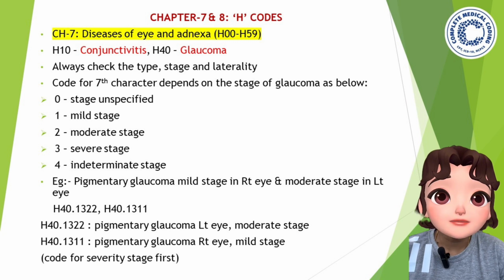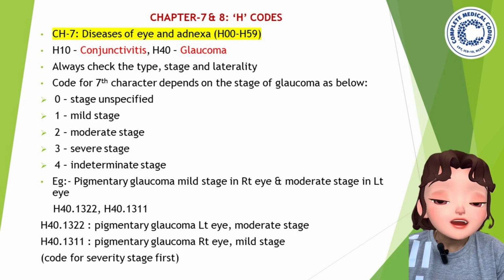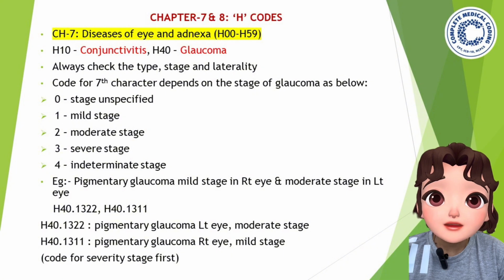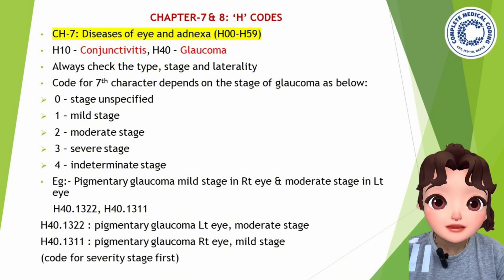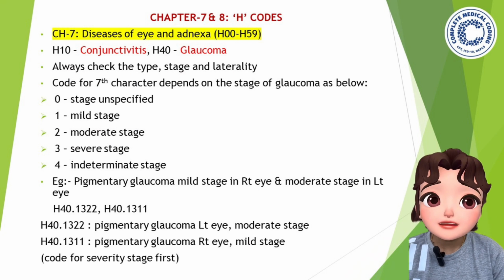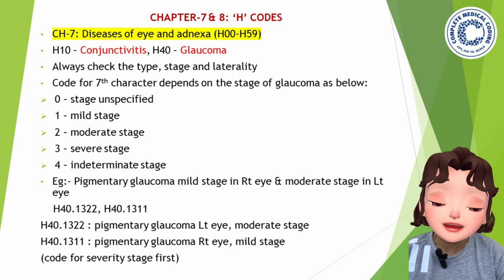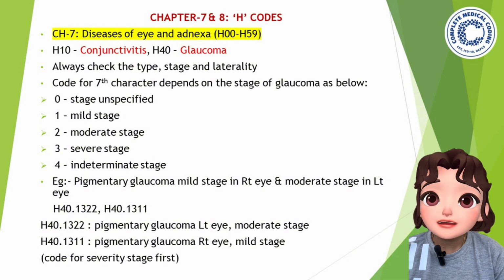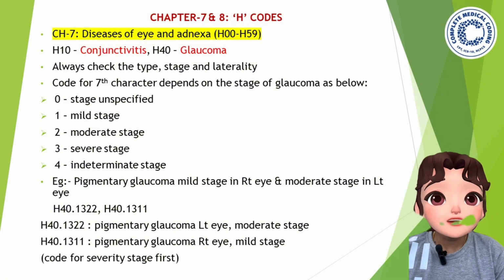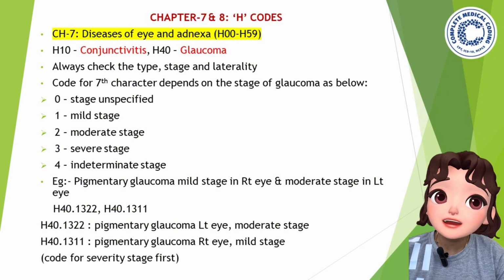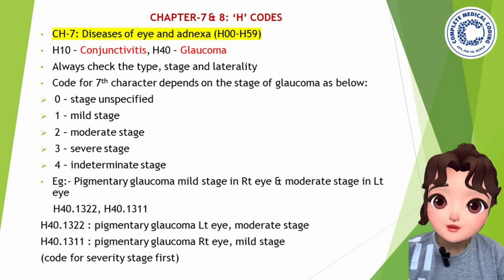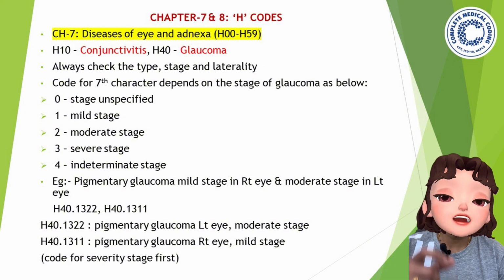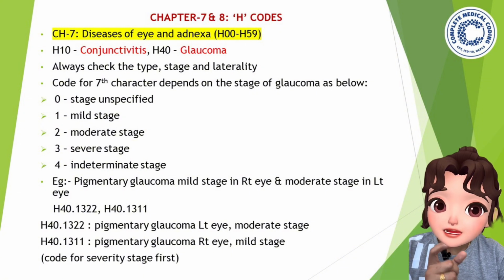See the example below: pigmentary glaucoma. A question is given: pigmentary glaucoma, mild stage in the right eye and moderate stage in the left eye. How will you code the glaucoma? If you go to the code for glaucoma, you will end up with H40.132 or H40.131. Only 6 characters are mentioned in the ICD code book.